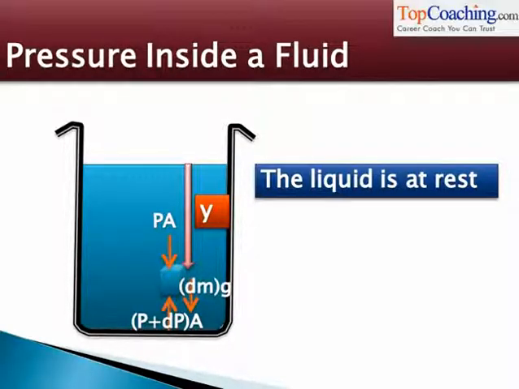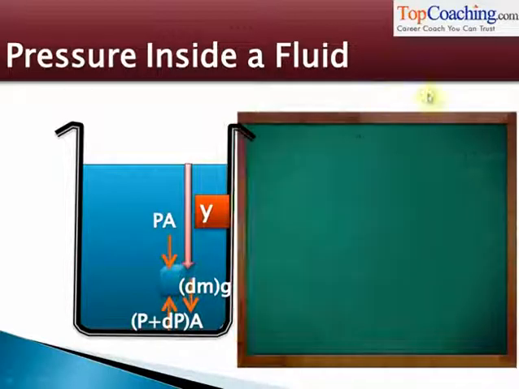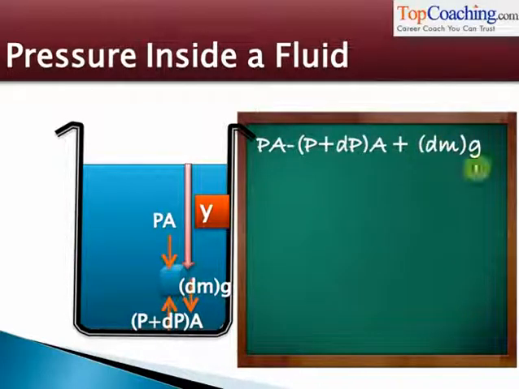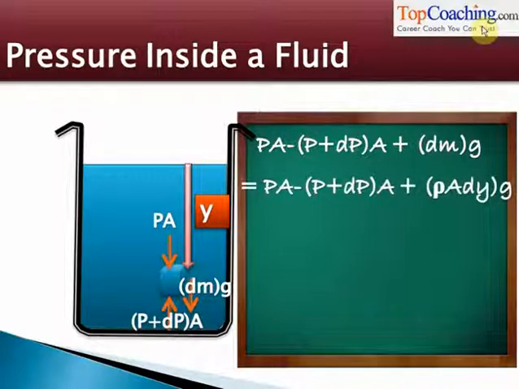Of course, the weight of the element, dm into g, where dm is the mass of the element, also acts downwards. The element is at rest as the liquid is at rest. Balancing all these forces, we have PA minus (P plus dP) into A plus dm into g equal to 0. The mass of the element is density of the liquid into surface area of one side of this element into width of the element, isn't it? Rho A dy. dm is rho A dy, where rho is the density of the liquid. When we simplify this expression, dP by dy comes out to be rho g.